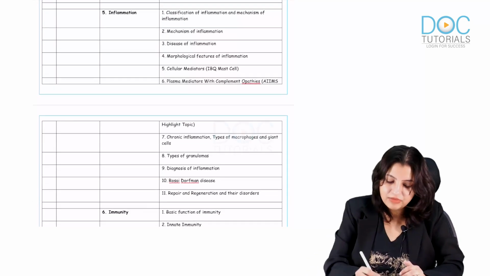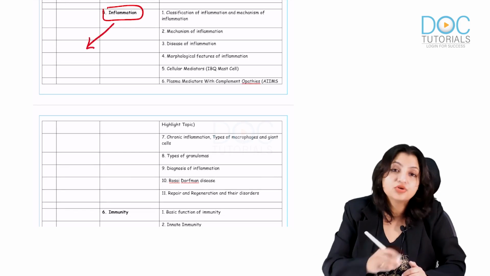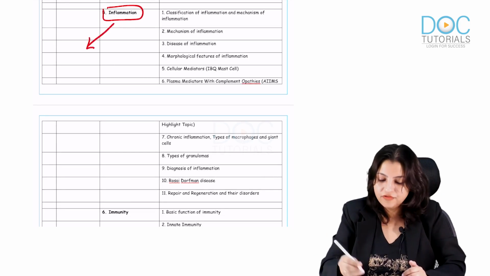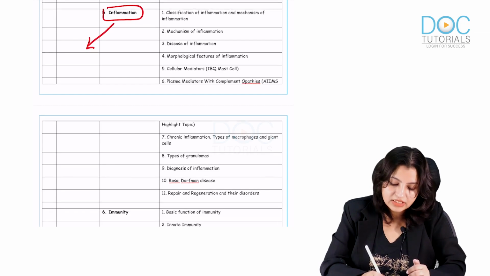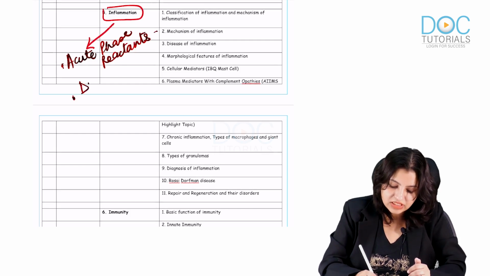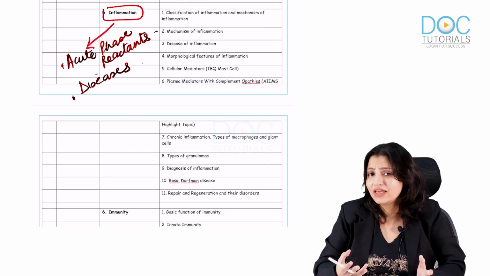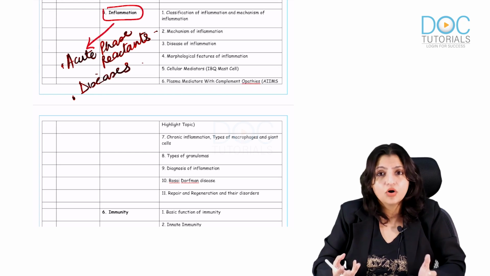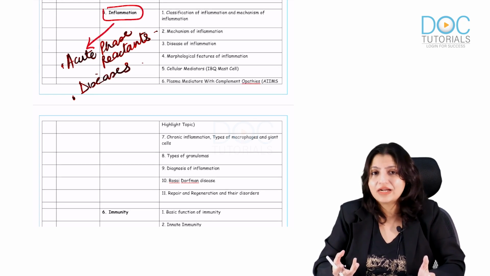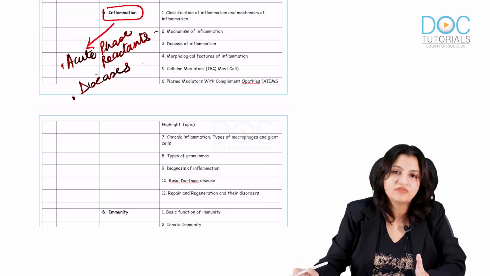Now coming to inflammation. Read it as a story, but the most important thing that you should revise in inflammation and should not forget is acute phase reactants, positive and negative acute phase reactants. Obviously you all know the steps. Diseases associated with inflammation: chronic granulomatous disease, Chediak-Higashi syndrome, leukocyte adhesion defect type 1, type 2 should be very clear to you.